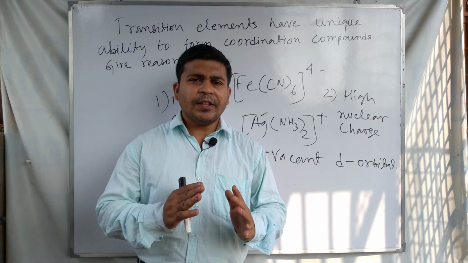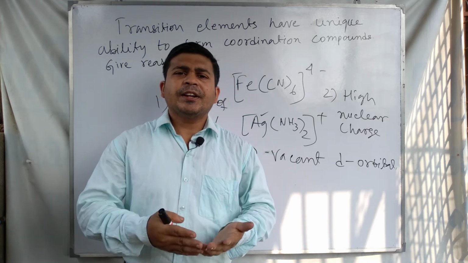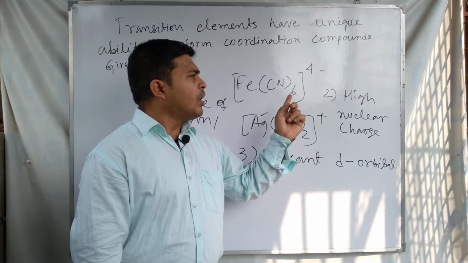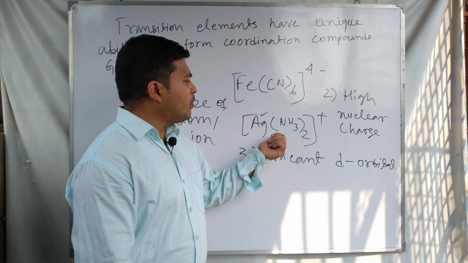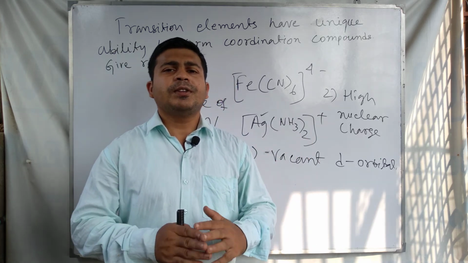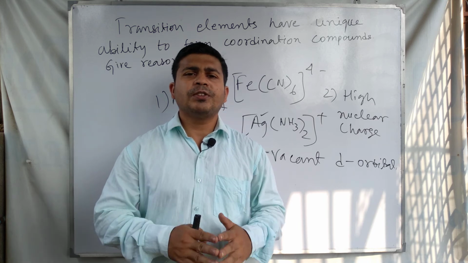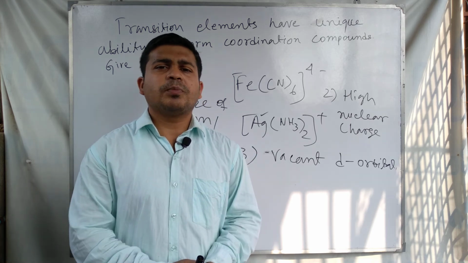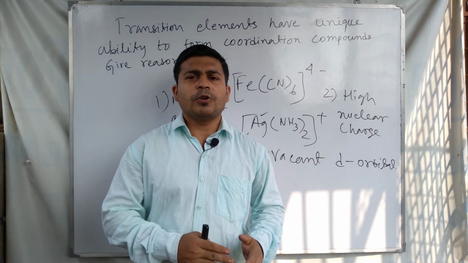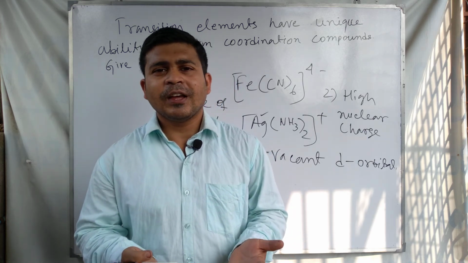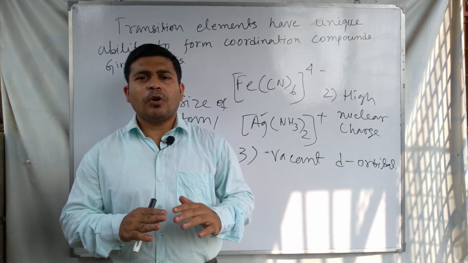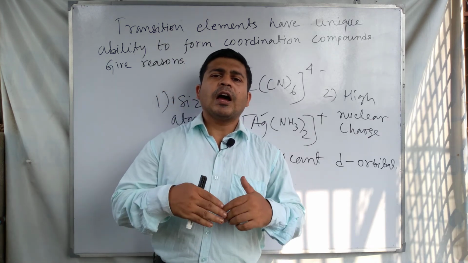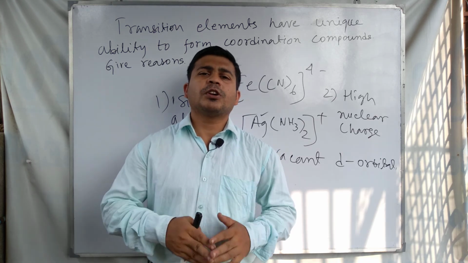So for this reason the transition elements have a high tendency to form coordination complexes like Fe(CN)6 ferrocyanide or diamine silver 1 ion. This type of ions can easily be formed by these transition elements. These are the main reasons for the formation of coordination compounds. So I think you understand this topic, why the d block elements or transition elements have high tendency to form coordination compounds.